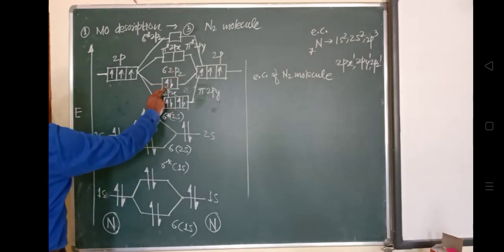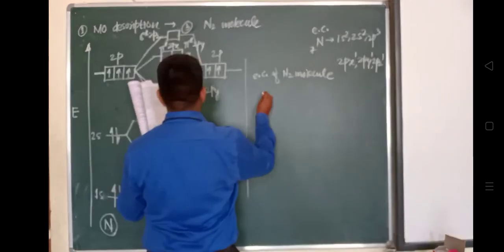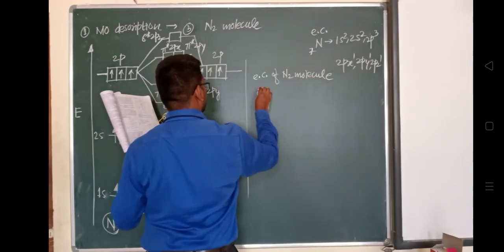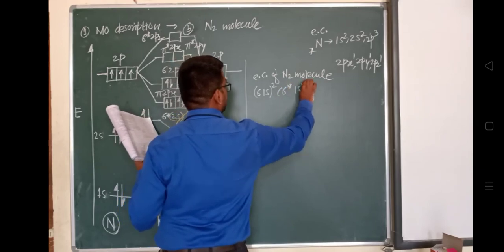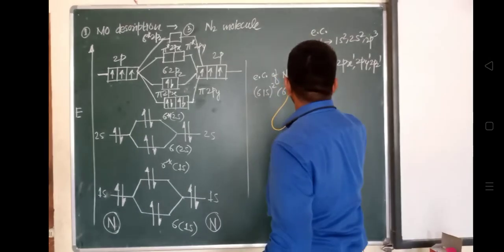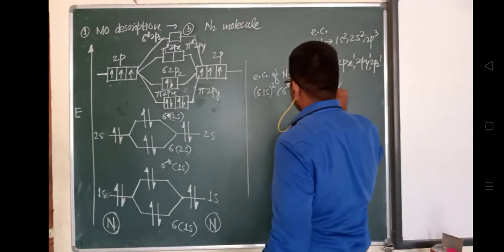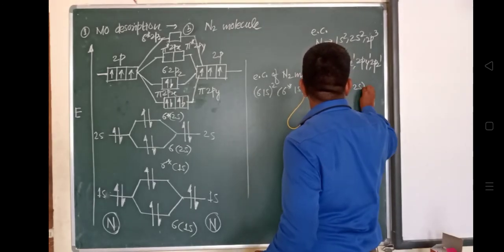In this way we will write the electronic configuration: sigma 1s2, sigma star 1s2, sigma 2s2, sigma star 2s2.